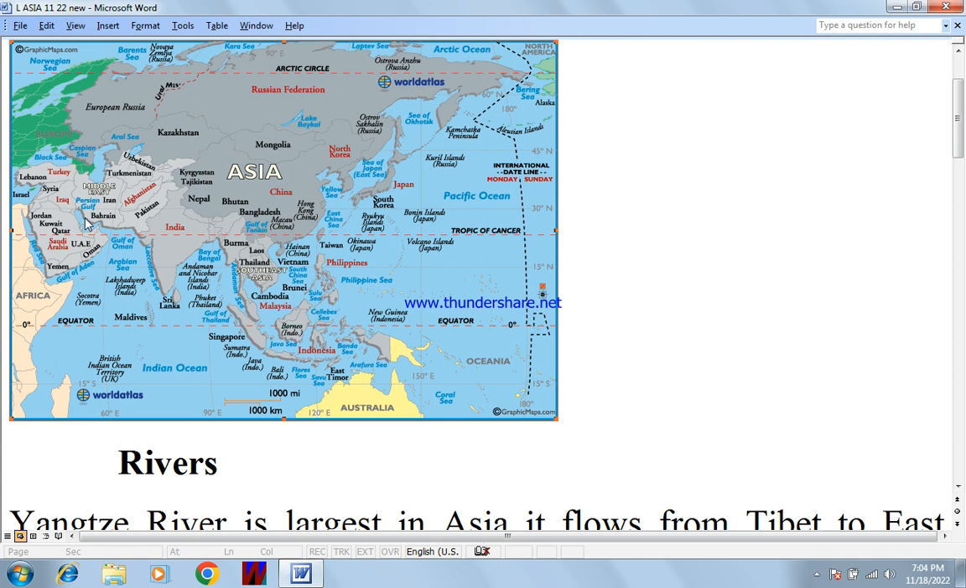Now, this is the Persian Gulf, and it is just like an arm. That's why I call it an arm of the Arabian Sea. This is the Arabian Sea, and this is the Persian Gulf. This strait is called the Strait of Hormuz, and this is the Red Sea. This is the Mediterranean Sea. There is the Suez Canal, which connects the Red Sea with the Mediterranean Sea.